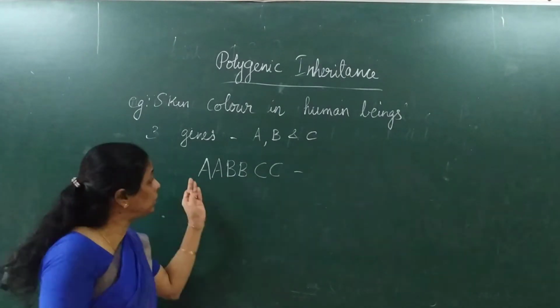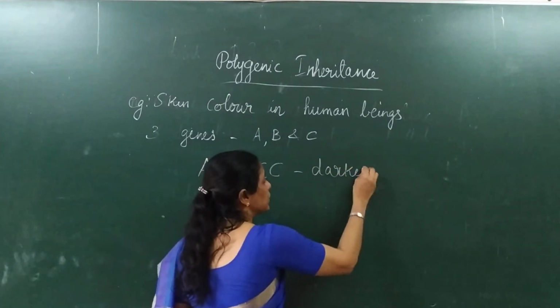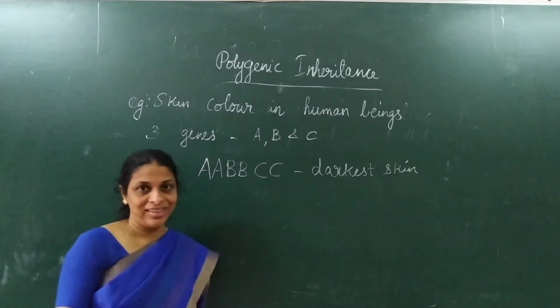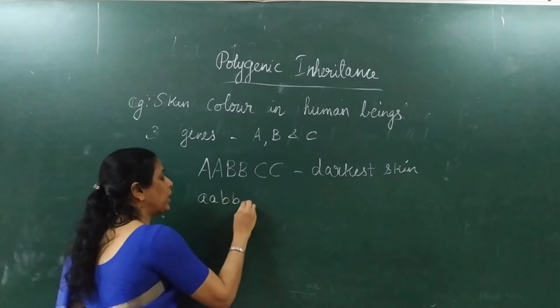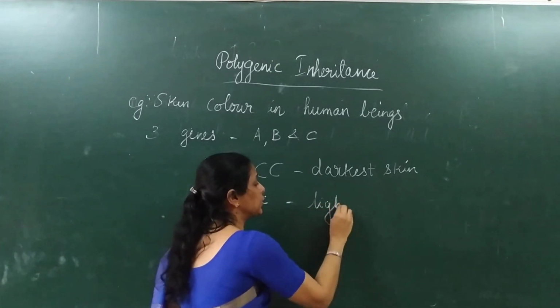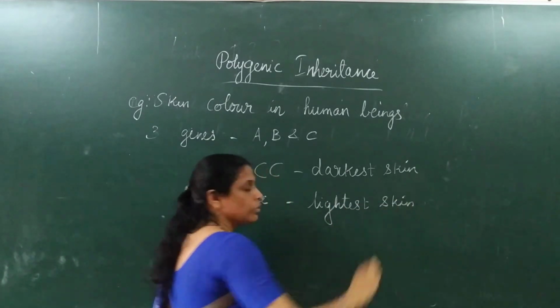will be having the darkest skin color, right? And an individual with homozygous recessive condition for all these three genes will be having the lightest skin. Hope it's clear.